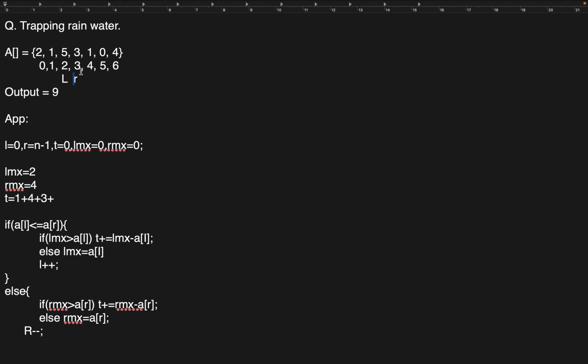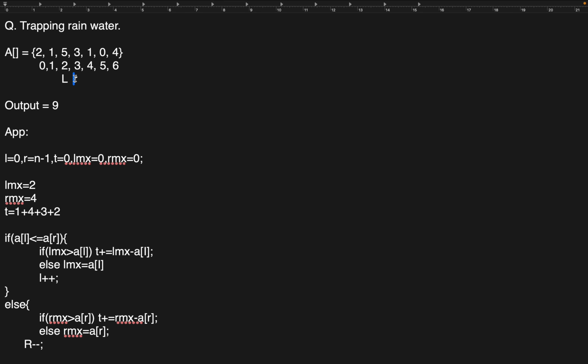So we decreased the pointer. Now array of left is 5. Is 5 less than or equal to 3? No. So again enter the else block. 5 is greater than 3, which is true. So update the total water. Total water will be 5 minus 3, which is 2. So again now decrease the pointer. L and R. So this came here.